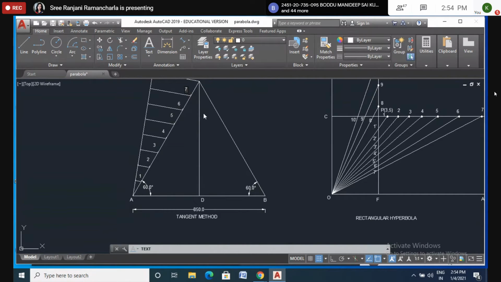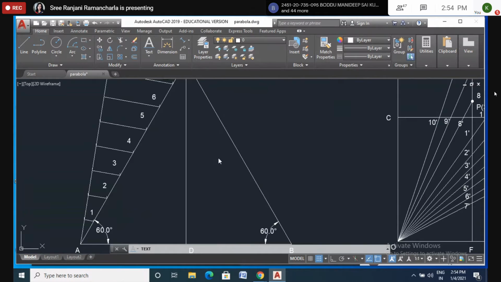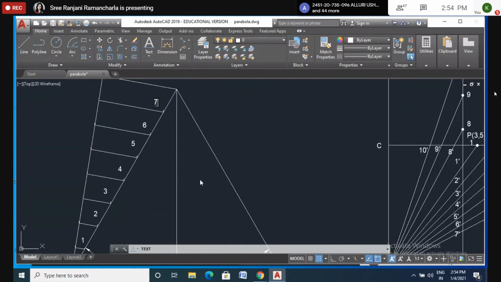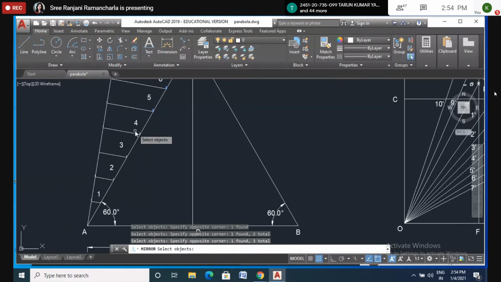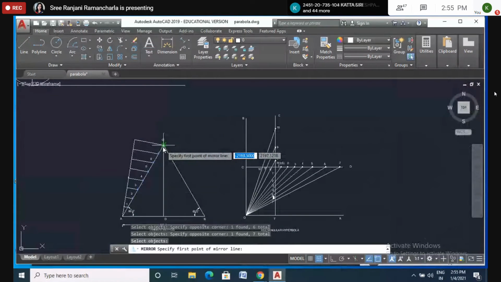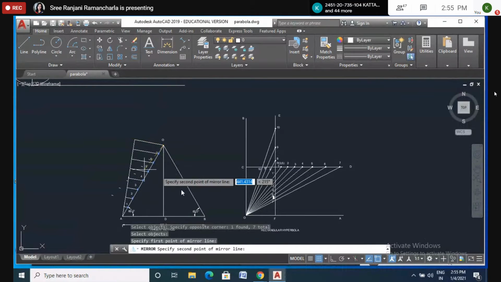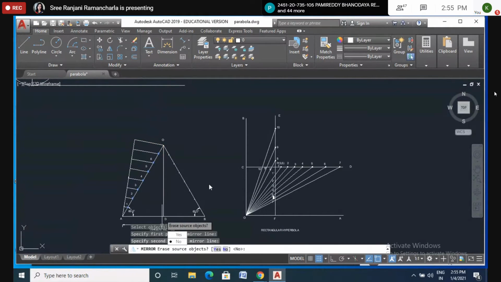Again, I want to name it somewhere here. I think the points are gone now. Okay, I will again do this. Mirror, I will select these points. Okay, enter. Okay, I got it now.